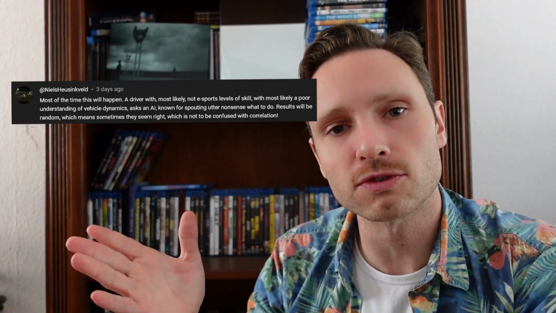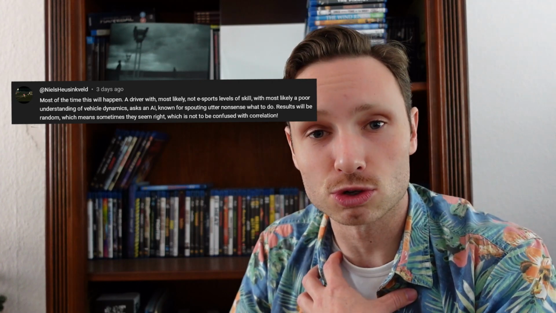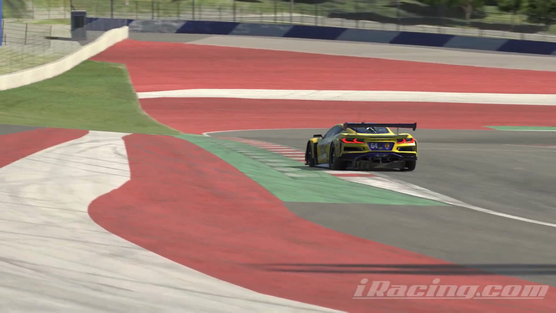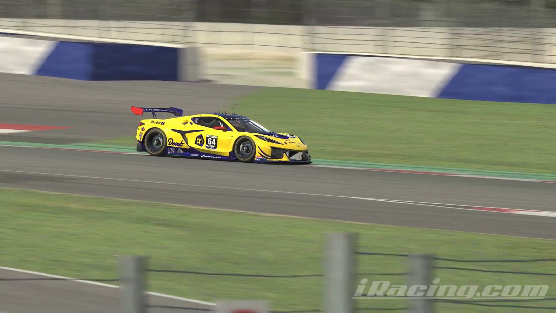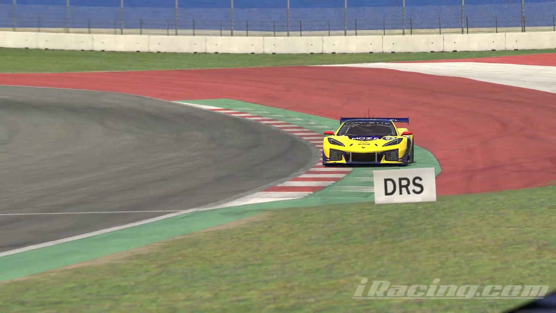But I think this comment from Mr. Huizingveld, he really nails the point. I'm not an esports driver. I attributed the problems with my driving style to the car. So I asked ChatGPT for setup changes that will reduce understeer and oversteer, while my actual problem is my driving. I think that becomes very apparent if we change the setup in completely a different way and I start to drive fine, if that makes sense.